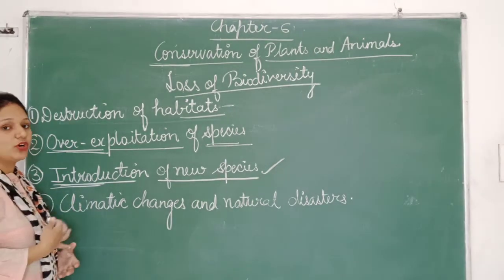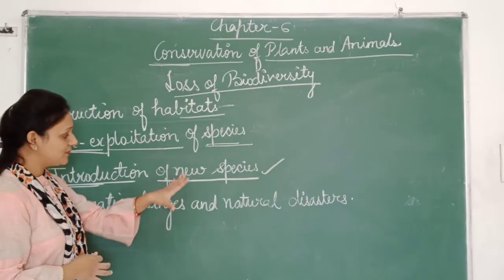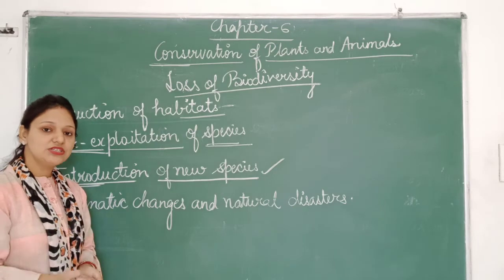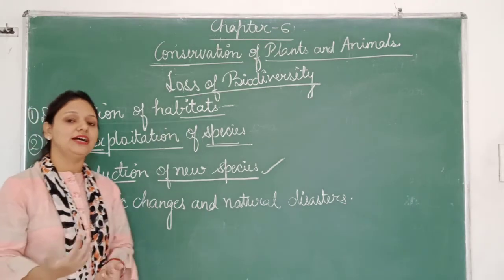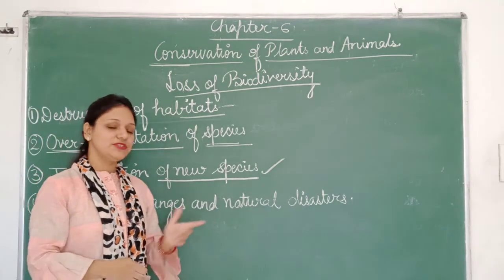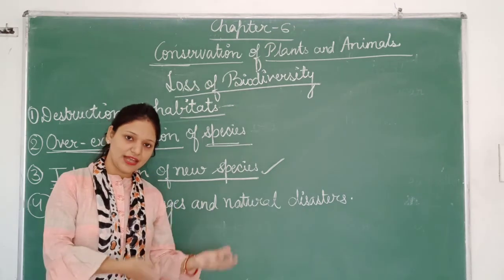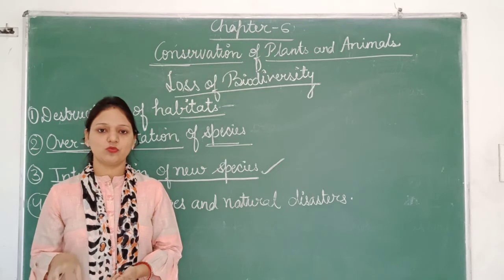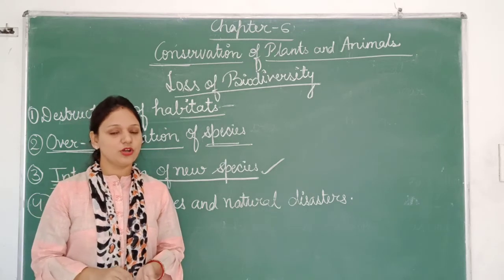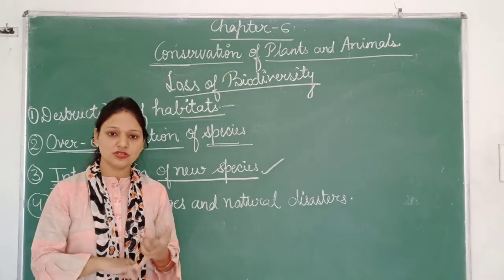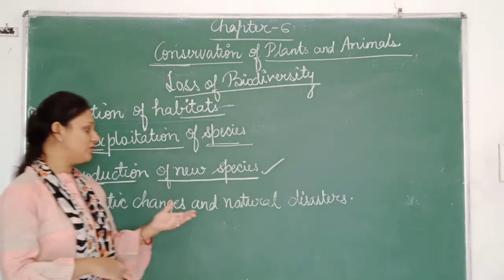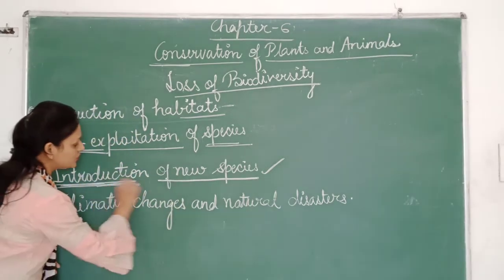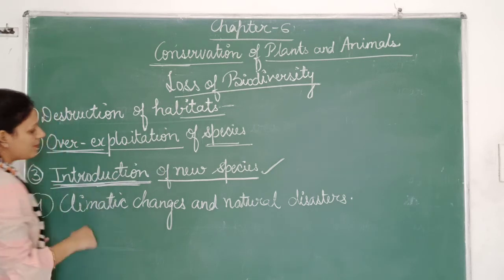For example, like water hyacinth. What is happening in that case? Whenever it emerges in the water, it will cover the entire water. And if it covers the entire water, the other animals and plant species which were already present in that water will disappear, because there will be huge competition for oxygen, for minerals, and for space. So introduction of a new species also leads to the loss of biodiversity.